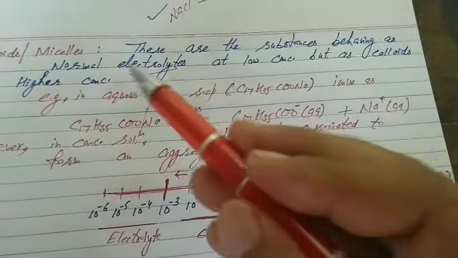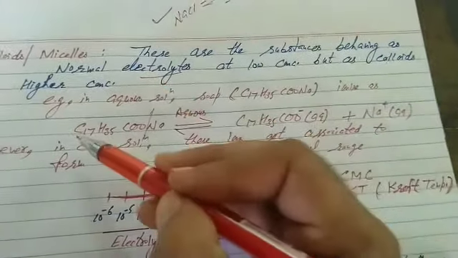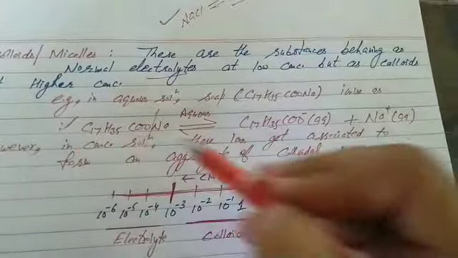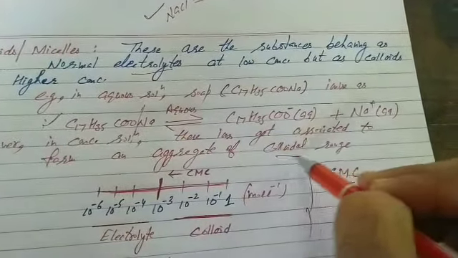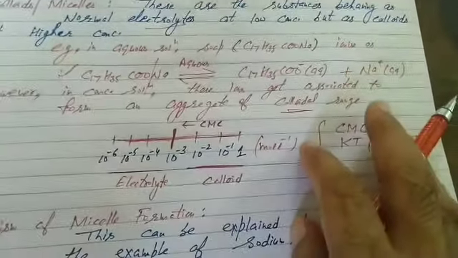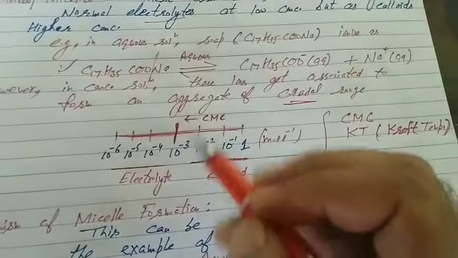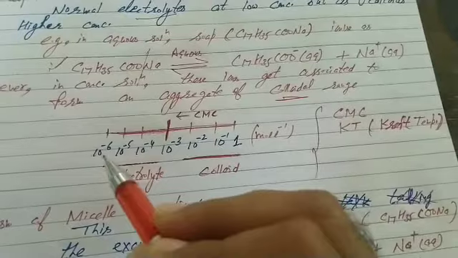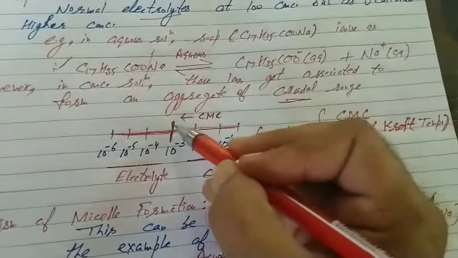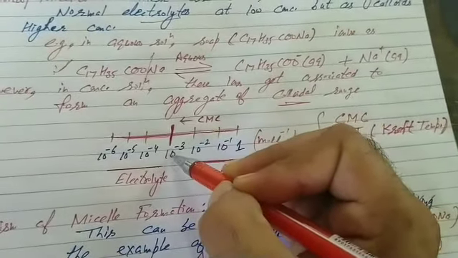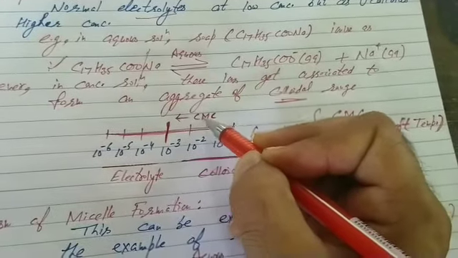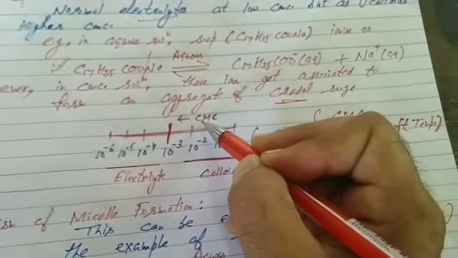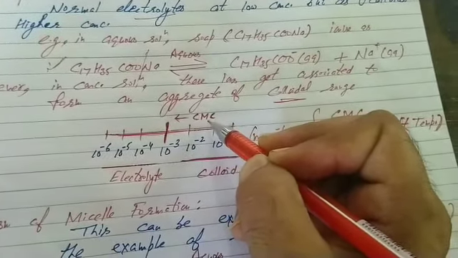So we call them micelles, behaving as normal electrolytes at low concentration but as colloids at higher concentration. Students, for sodium stearate, the concentration values increase from left to right. That's the range 10 to the power minus 3. Students, it is called CMC for sodium stearate, critical micelle concentration.